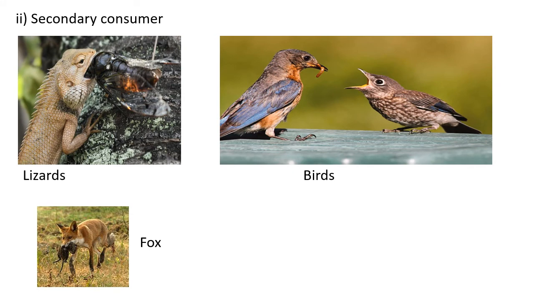Next are the secondary consumers. Secondary consumers are snakes, birds, lizards, foxes, etc. These are common secondary consumers which feed on herbivores, like cotton bugs, flies, insects, etc.